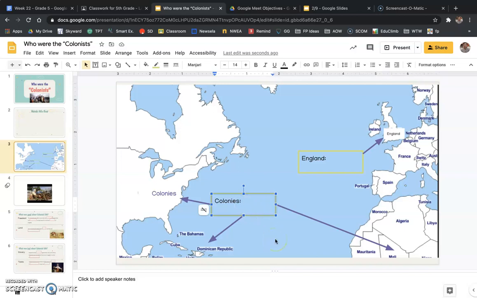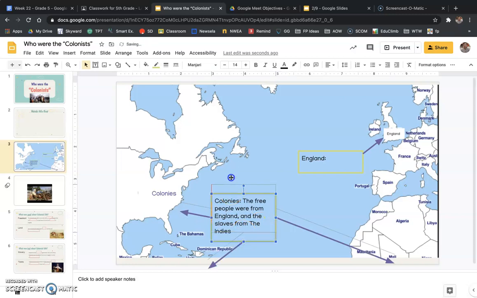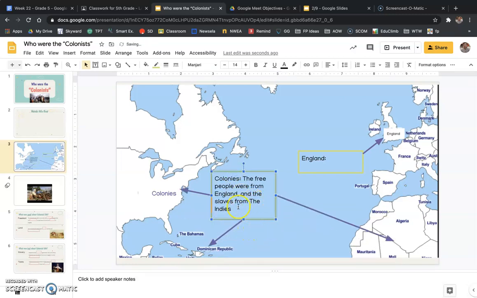So the people that lived over here in the colonies, the free people were from England, and the slaves were from the Indies. I need to make this bigger, obviously. Apparently I did not give myself enough room here.